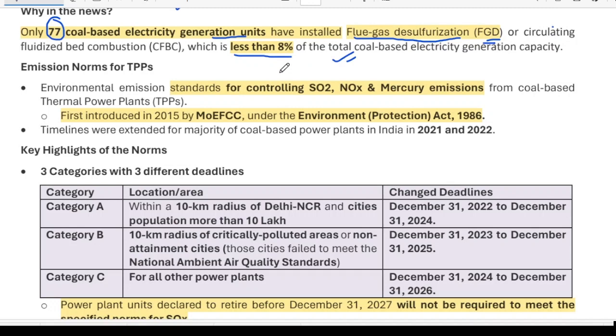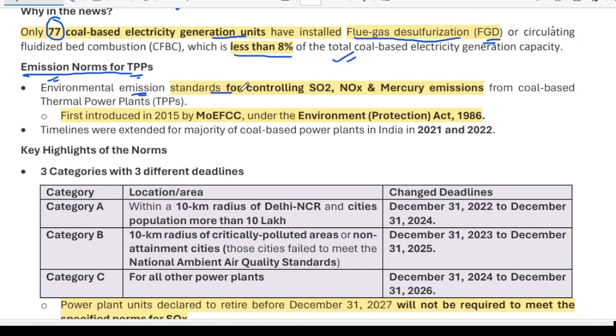Before I give you the whole idea of this topic, let's take this: what is this emission norms for thermal power plants? Environment emission norms have been given by the Ministry of Environment, Forest and Climate Change.